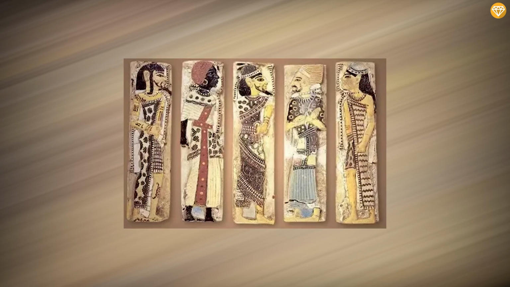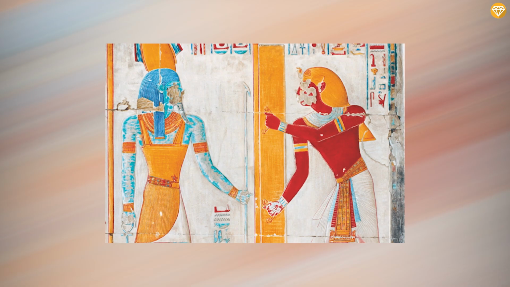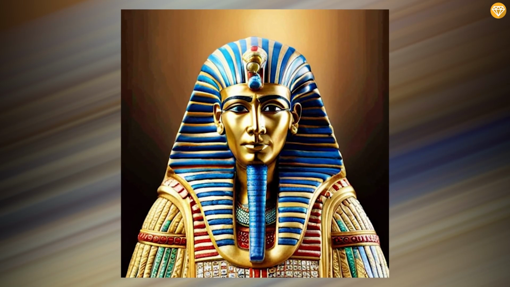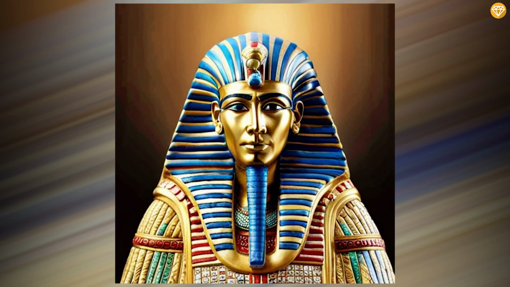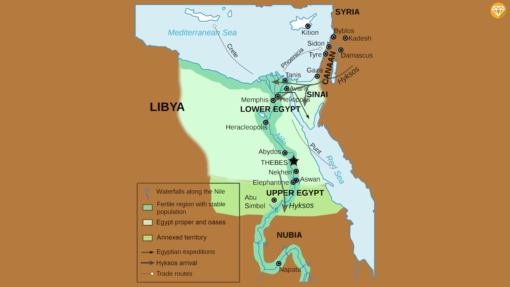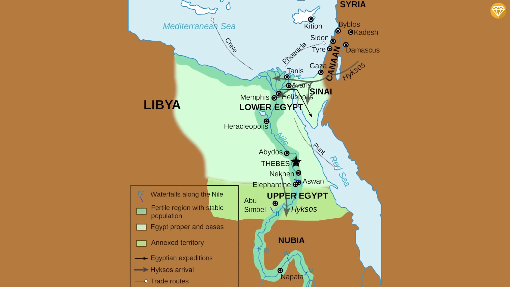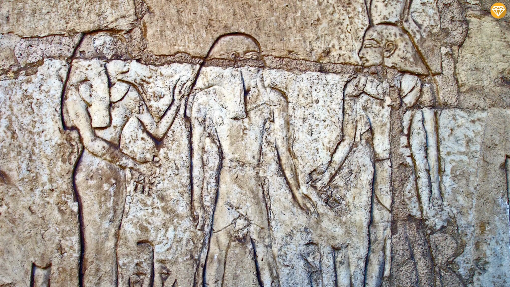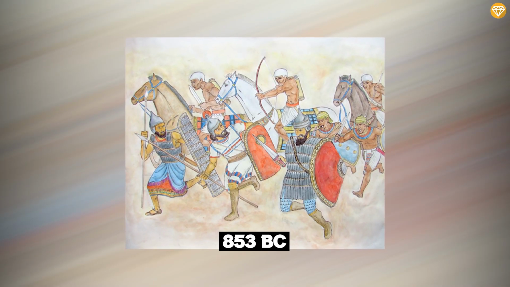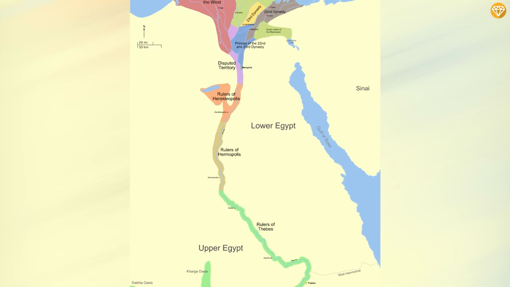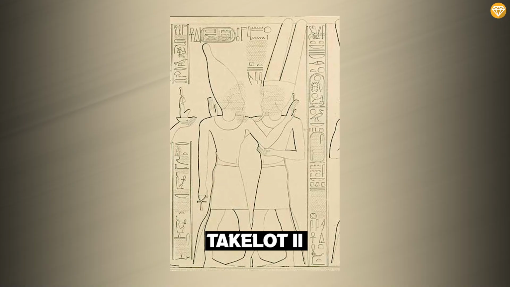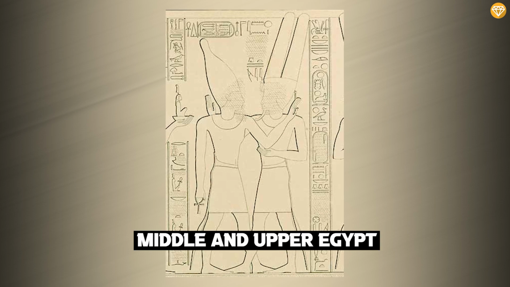The Libyans attacked Egypt around 943 BC, and this started the rule of the foreign monarchy. One of the most famous Libyan leaders, Shoshenq I, was responsible for reuniting the northern and southern parts of Egypt. This peace lasted for almost a century, and the three successors of Shoshenq lived prosperous lives. However, in 853 BC, the Assyrians attacked Egypt, and it was split into two regions. Shoshenq III ruled Lower Egypt, while Takalot II and his allies ruled Middle and Upper Egypt.